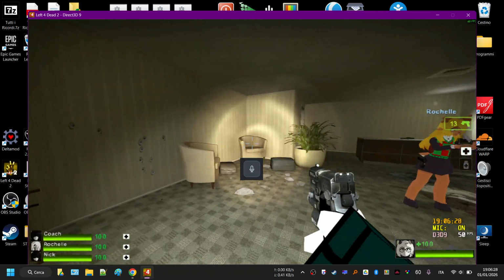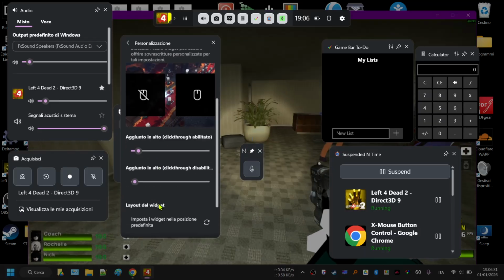1 is basically visible. 99 is basically invisible.